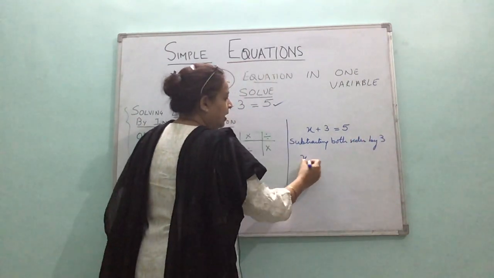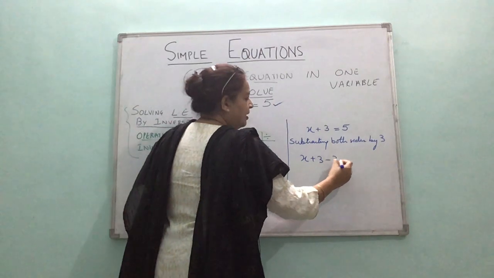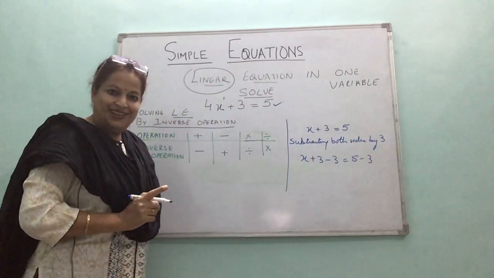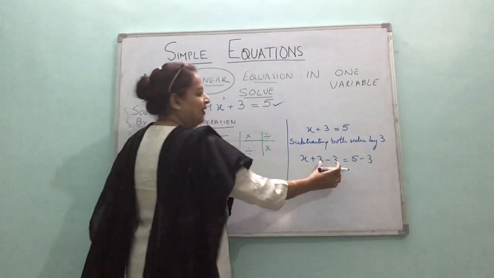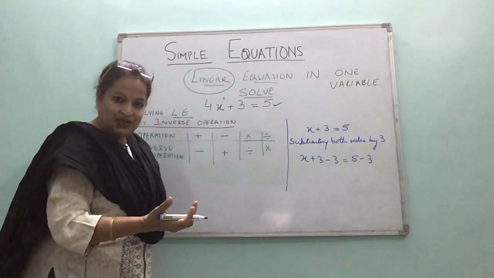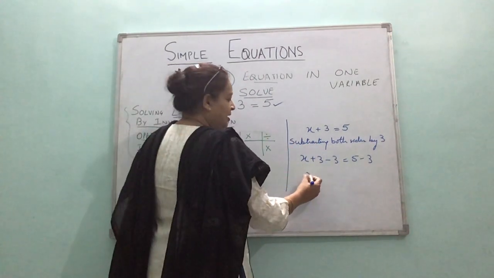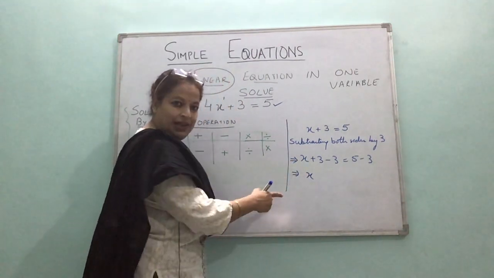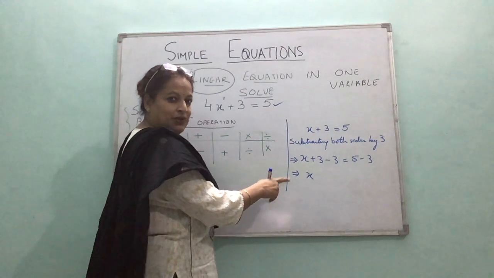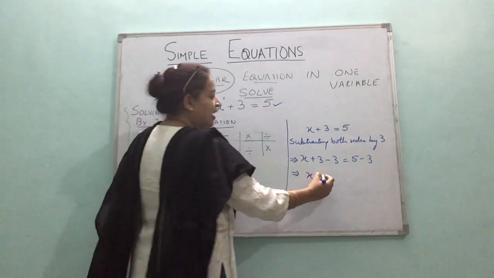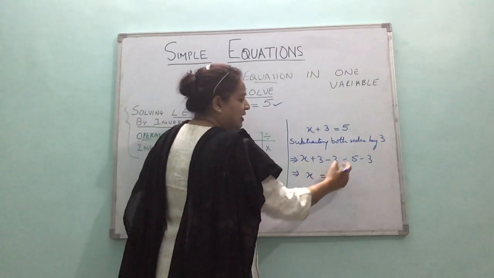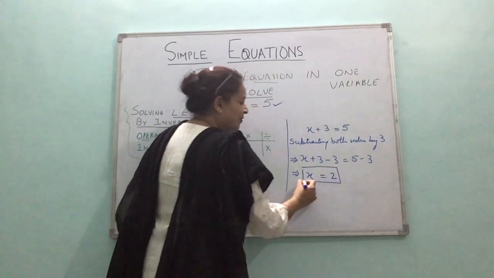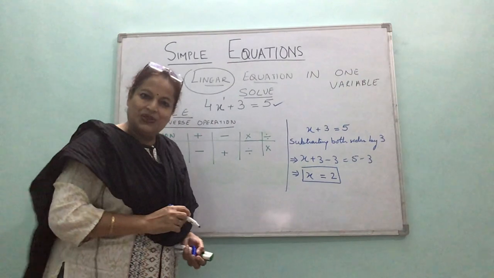So now what will you get? Here it is minus 3, and here it is what? Both sides I have subtracted 3. Right, children? You know plus 3 and minus 3 of course is 0. So what will you get? This is the symbol for steps, which means implies. It implies. So for steps we put this symbol. Now this is 0 and this side what is it? 2. Well, what do you get? Value of x is 2.